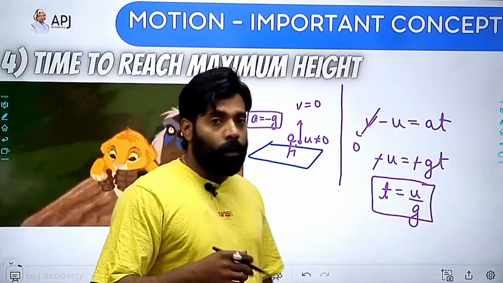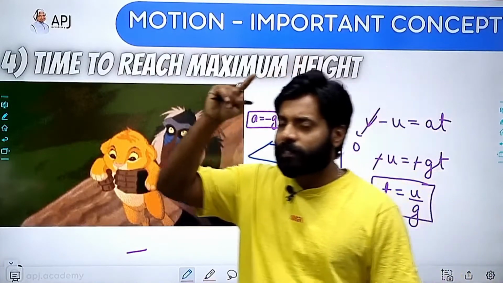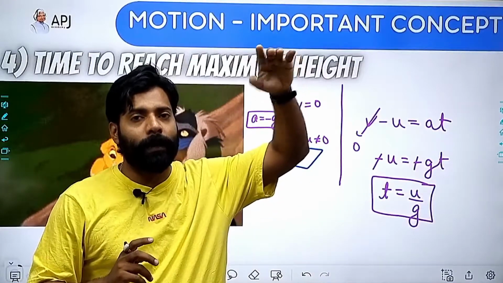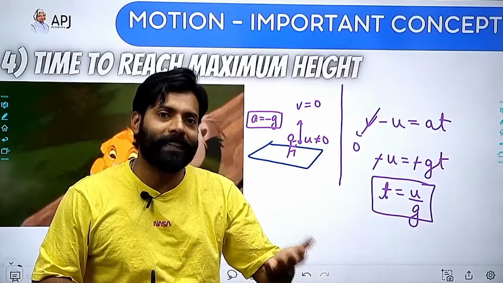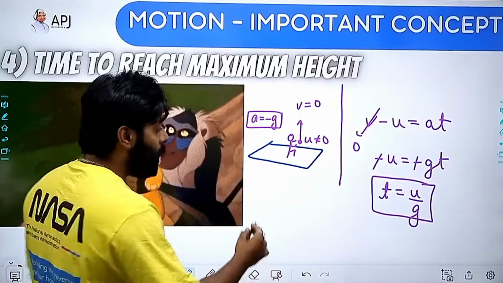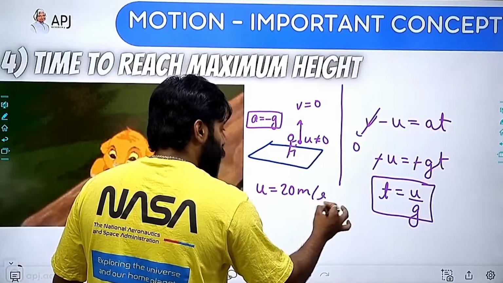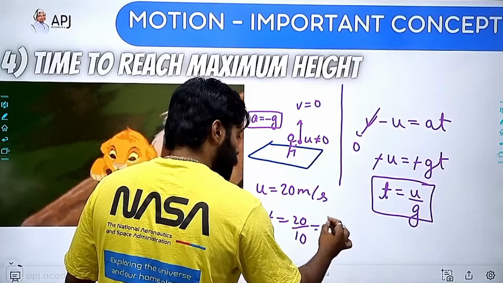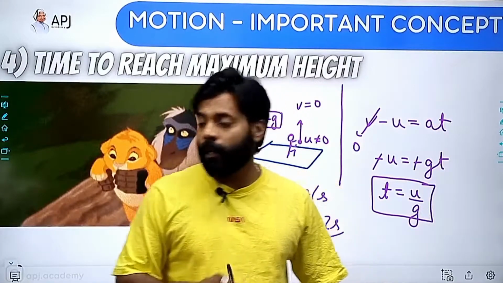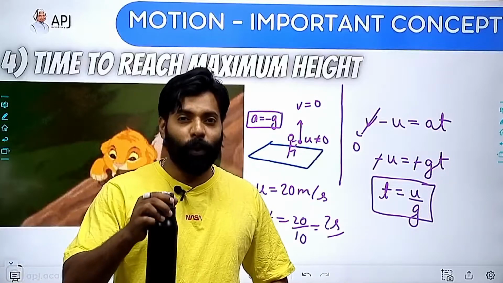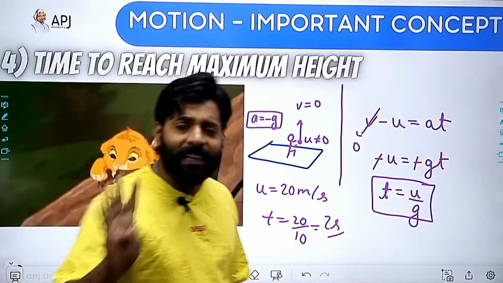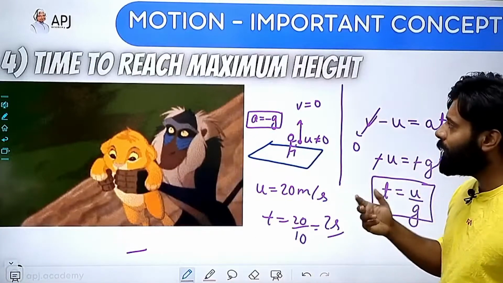So if I am throwing a ball with 20 meter per second, how much time will it take to reach the maximum height? 2 seconds. If I am throwing the ball with 30 meter per second, how much time will it take to reach the maximum height? 3 seconds. If I am throwing the ball with 40 meter per second, 4 seconds. 50 meter per second, 5 seconds. 60 meter per second, 6 seconds. And it's very simple. If u is equal to 20 meter per second, then time will be 20 by 10. Right? So you do not need any calculation for finding the answers to questions related to projectile motion, if you follow the tips I am giving you. Write down this fourth funda.